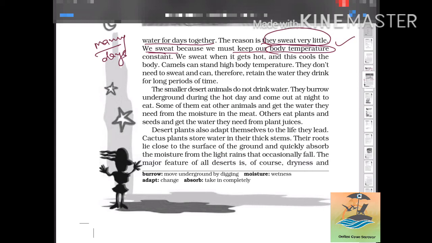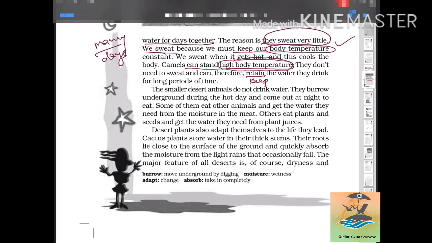A camel can stand high body temperature. When it is able to keep a high body temperature, it will sweat very little, so it needs less water. They do not need to sweat and can therefore retain the water they drink for long periods of time.